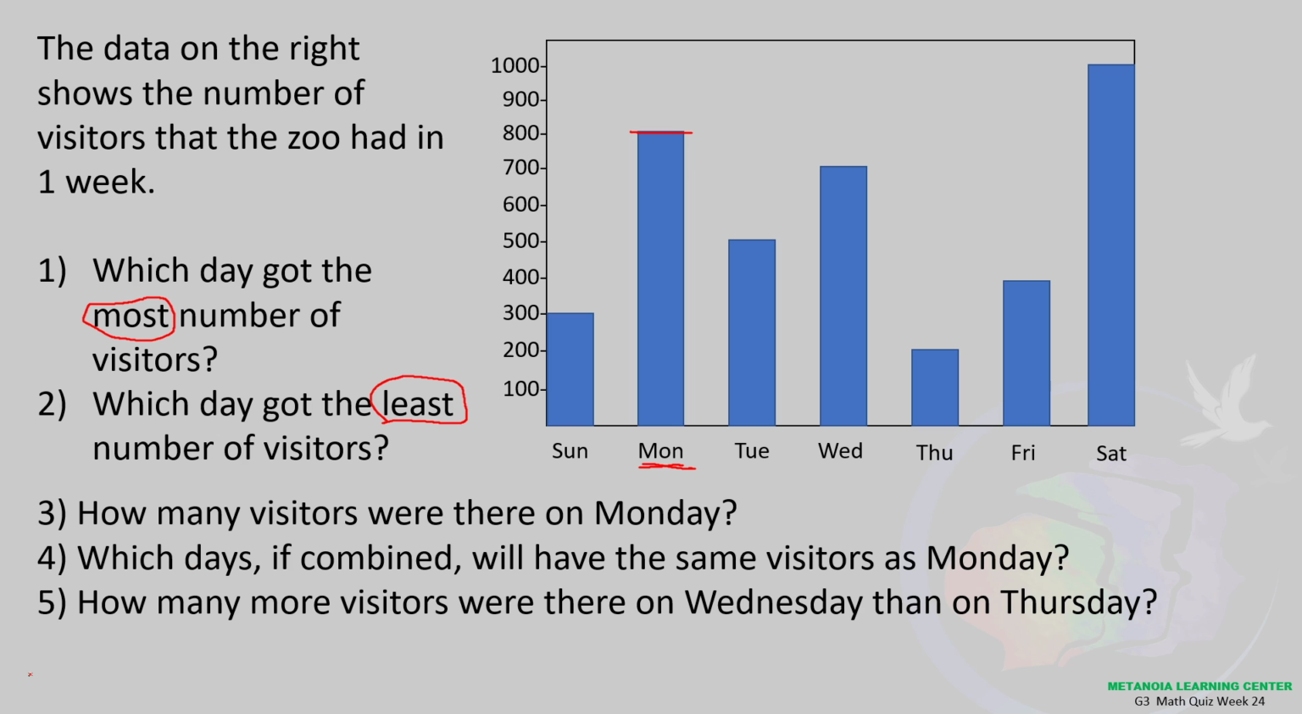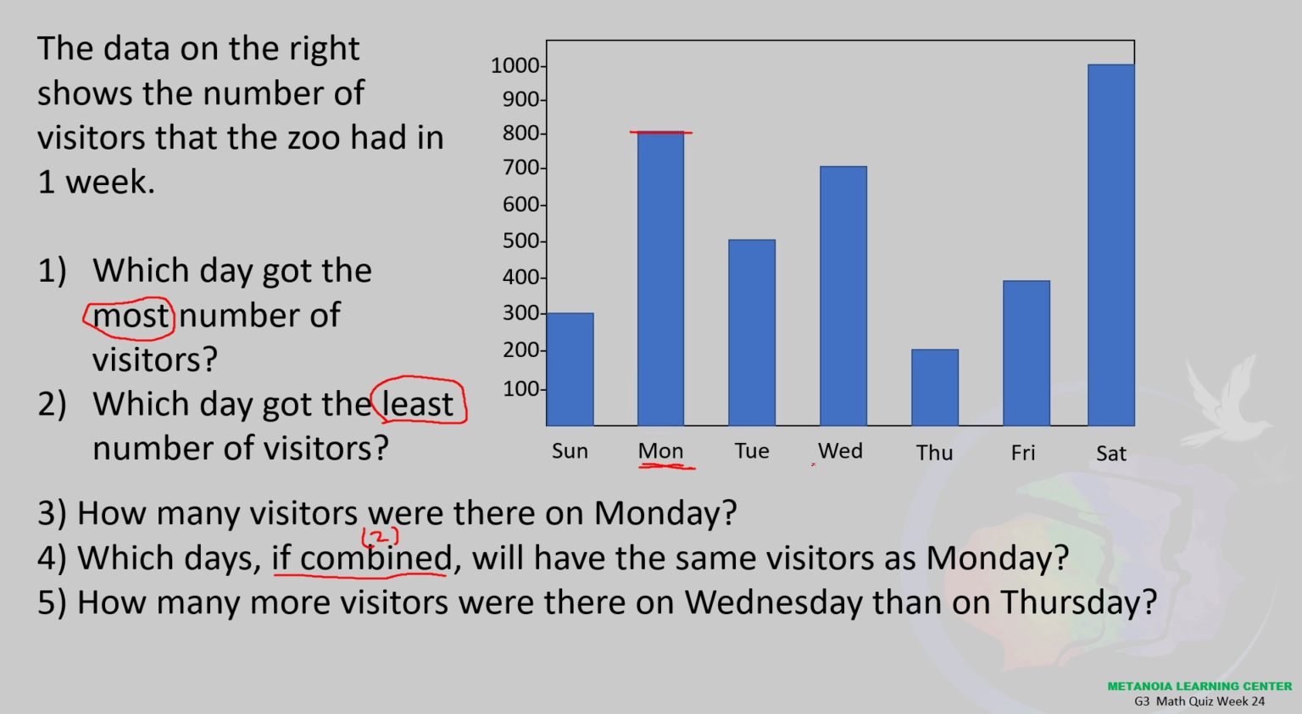This will be graded. Number 4, which days, if combined, will have the same visitors as Monday? So you're only supposed to choose 2 days here. So this is basically to test your basic addition skills lang naman. Which of the days? So you just choose 2. Okay, you're just going to choose 2 days.